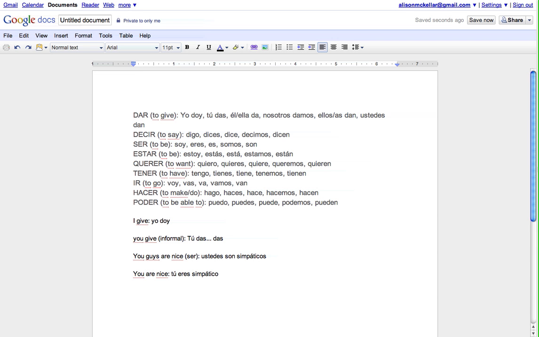Tú eres simpático. The next verb, estar, is mostly regular, except for that yo form. It's yo estoy. Tú estás. Él or ella está. Nosotros estamos. And ellos están. So I might say, I am tired. And there I would expect you to be able to say, yo estoy cansado.